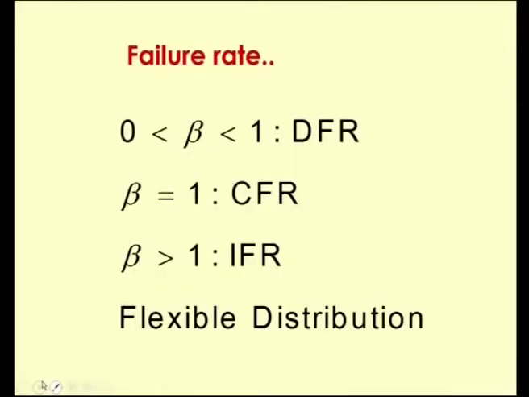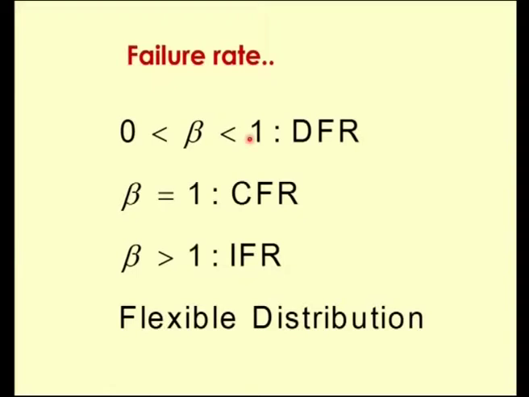In particular, when beta lies between 0 and 1, the random variable represents a decreasing failure rate distribution. So, the hazard rate is decreasing in the case when beta lies between 0 and 1.